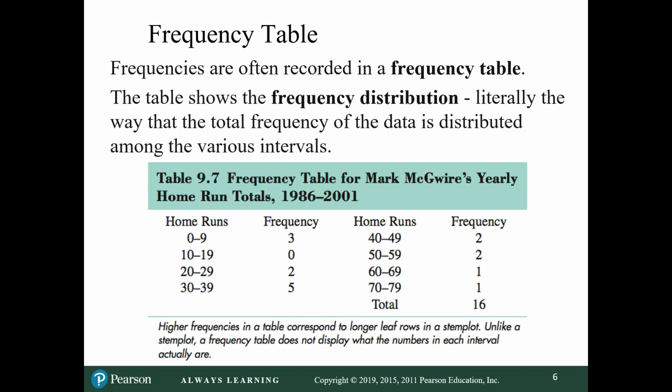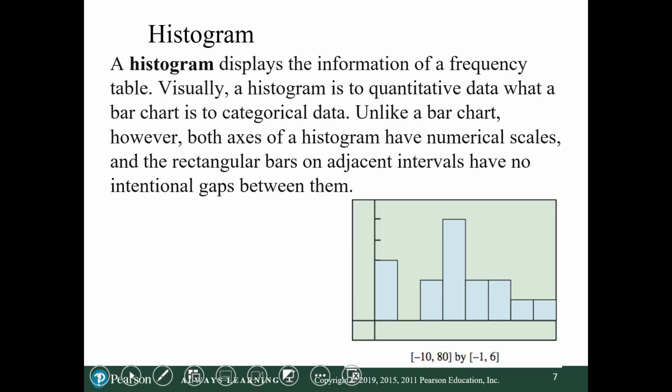A frequency table. How many times things occur in certain ranges. So, 3 times during his career, he only hit from 0 to 9 home runs. 2 times he hit between 20 and 29 home runs. 5 times he hit between 30 and 39 home runs, and so on. Okay? Out of his 16 years of playing baseball.